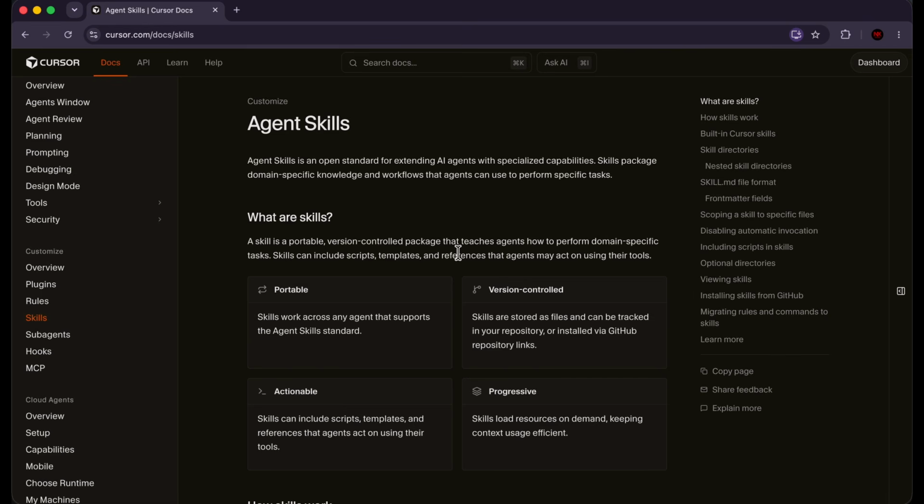So I could have a skill that analyzes the stock price of companies, just a hypothetical example. Now let's say I'm building a financial application and I need to analyze the stock price of a variety of different companies. I can invoke that skill right over here. I can invoke a skill using the / command, and I'm going to show you how to do that. And the agent will then all of a sudden have the capability of analyzing stock prices. So you can give your agent a variety of different skills and make it so much more capable.